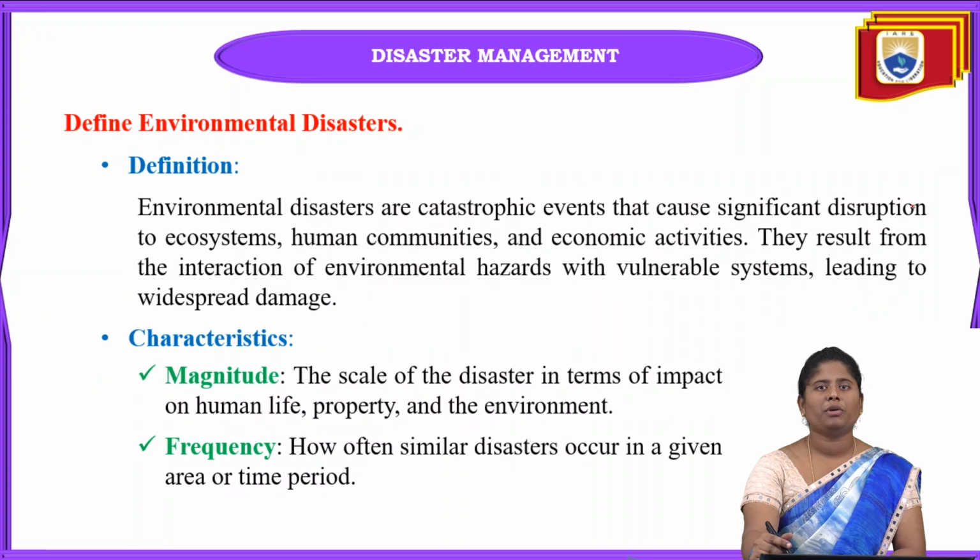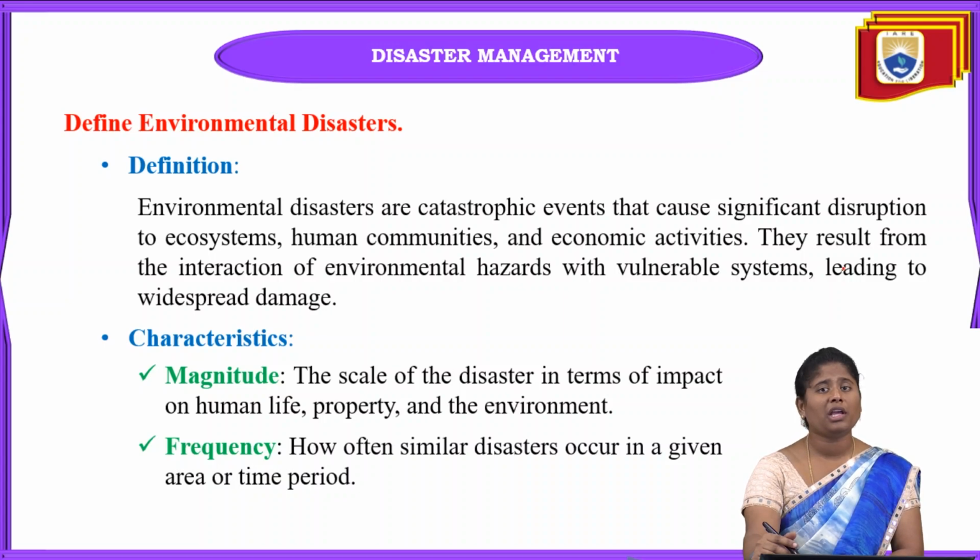Next one is: define environmental disasters. Now we have studied environmental hazards, the main hazards occurring towards the environment. The main definition of an environmental disaster is that it is nothing but a catastrophic event that can cause significant damage to human beings, to the ecosystem and to economic activities.